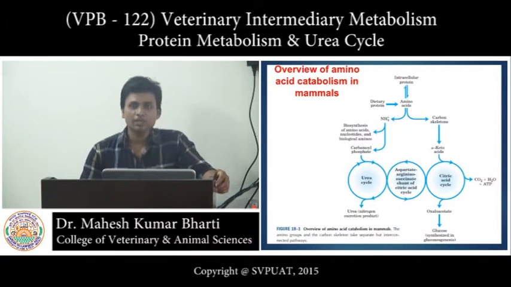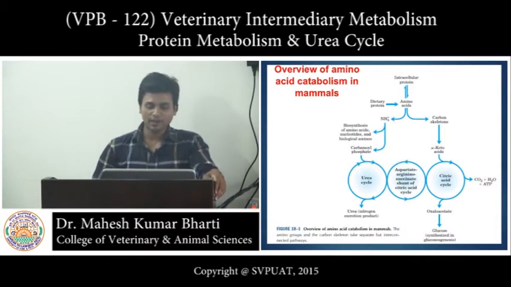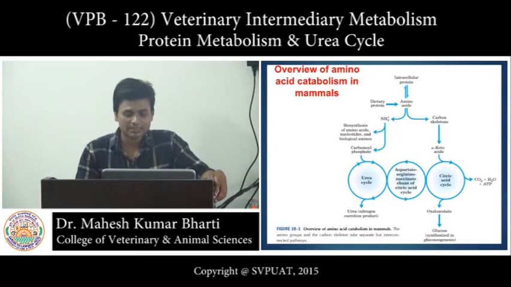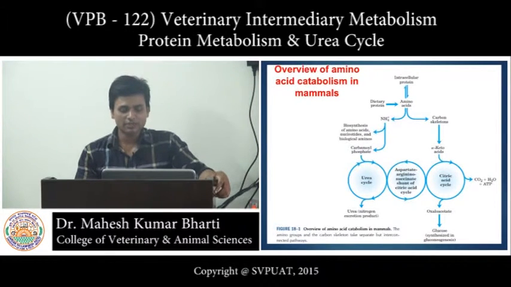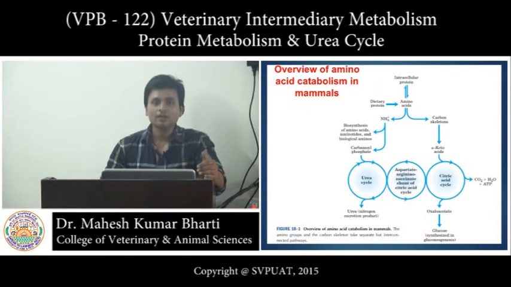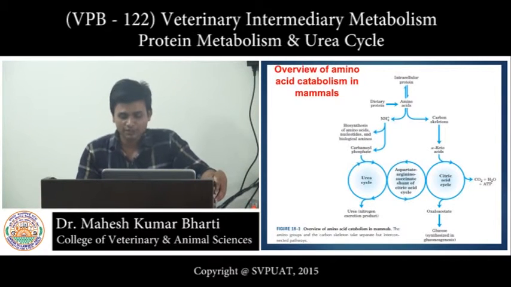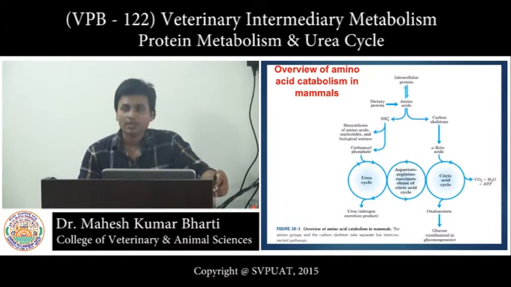This ammonia is used either for biosynthesis of amino acids, nucleotides or biological amines, and the remaining carbon skeleton, converted into alpha keto acid, enters the citric acid cycle, which generally takes place for energy production, and is completely degraded into CO2 and H2O, releasing energy in the form of ATP.